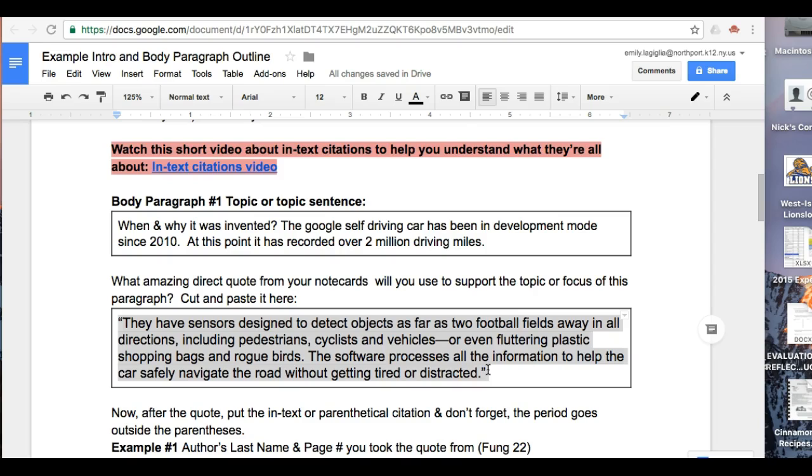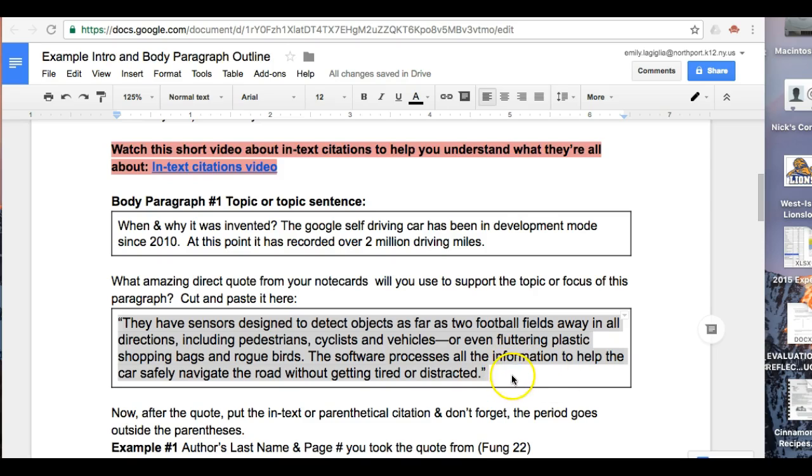If for some reason you don't find the perfect direct quote, something you've taken word for word out of a source and put into your note card, now is the time to go back into the research cycle to look for the quote that's going to work for this body paragraph. You don't want to be typing this paper next week and discover, I'm missing direct quote information. I'm missing concrete evidence or material I've taken from experts and outside research to put into these body paragraphs. So this is where we go back and forth between the research cycle, hopefully we have it, and the writing phase. Now is the time to go back to research if you need to do that.